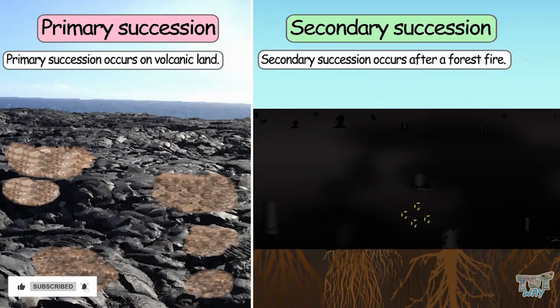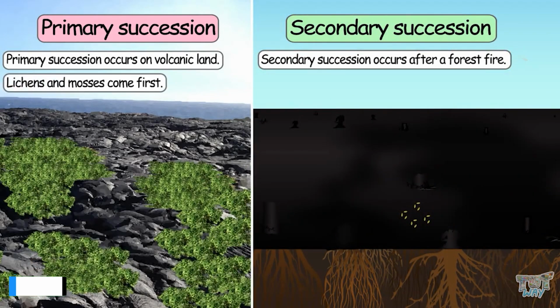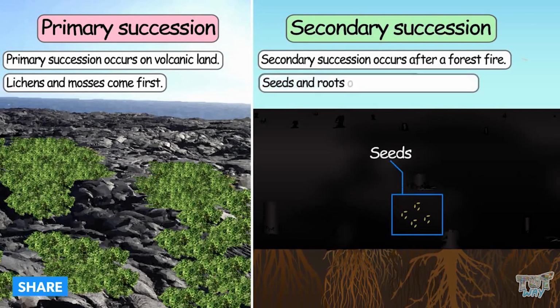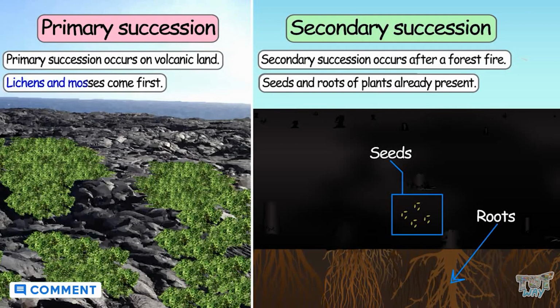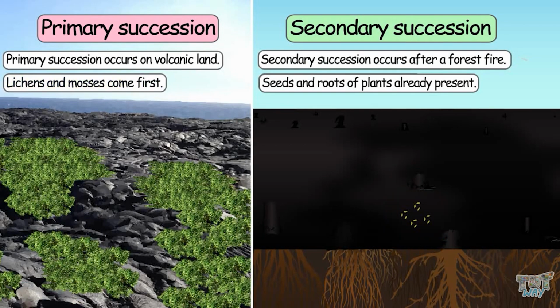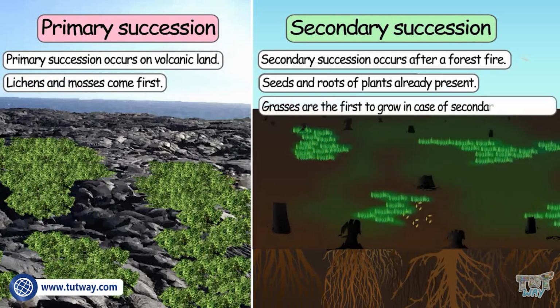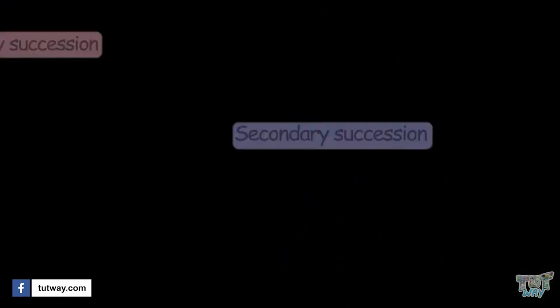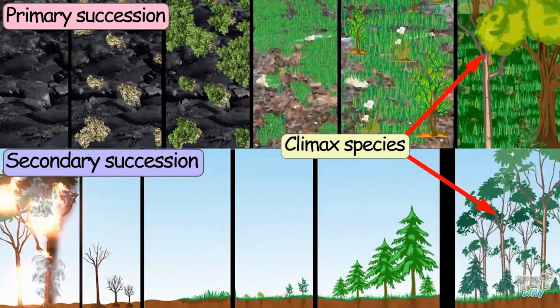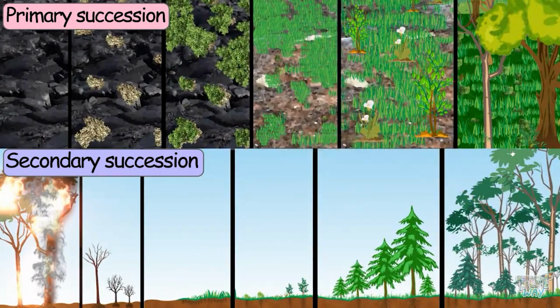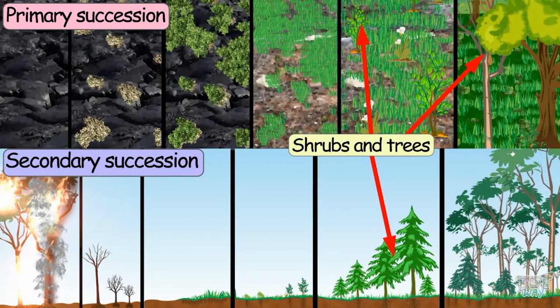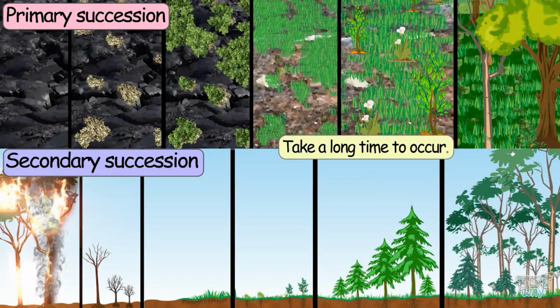In primary succession, lichens and mosses come first. In secondary succession, seeds and roots of the plants are already present. They just grow, unlike in primary succession, where lichens and mosses grow first. And grasses are the first to grow in the case of secondary succession. So these are some differences between primary succession and secondary succession, and the similarities are: both result in climax species and climax community. Both result in shrubs and trees. Both take a long time to occur.